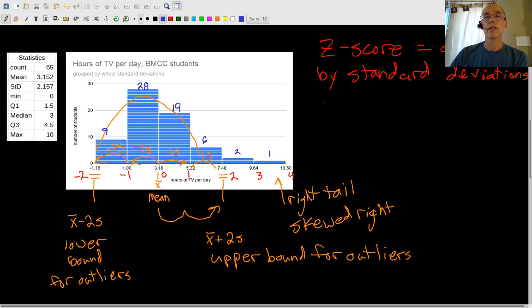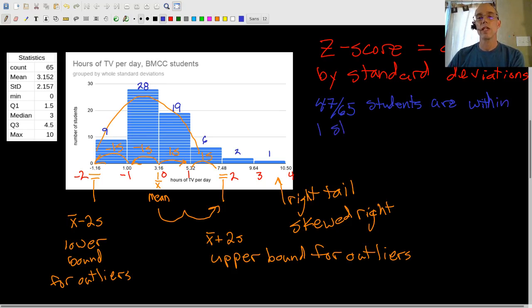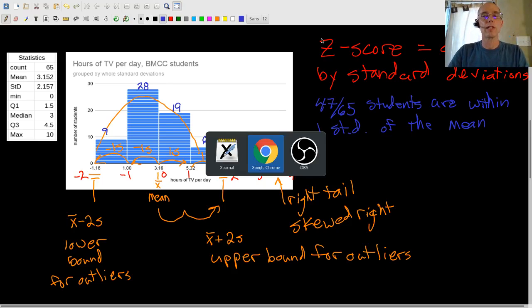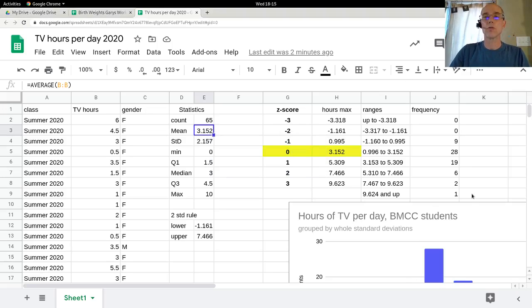So I could write, let's see, is that readable? I think so. 47 out of 65 students are within 1 standard deviation, I'm just going to call it an STD, of the mean. And then what is 47 out of 65 as a percent or a decimal? So that would be these 2 groups right here.